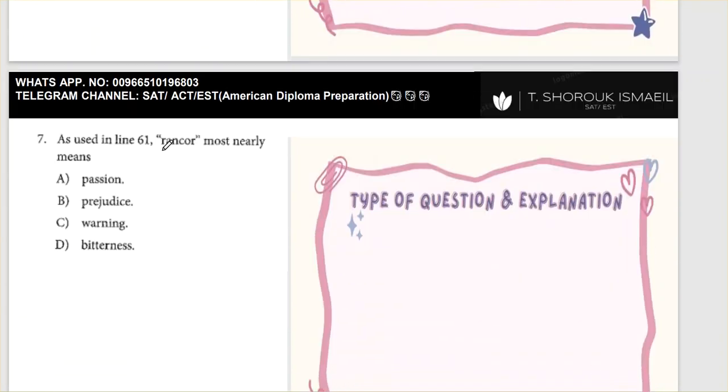Let's come to question number 7. As used in line 61, rancor most nearly means. Here I have the word rancor. This is a vocab in context question, so the type of question is vocab in context. So I need to go to line 61 to find the word in its context, and then I start to find my best answer choices.